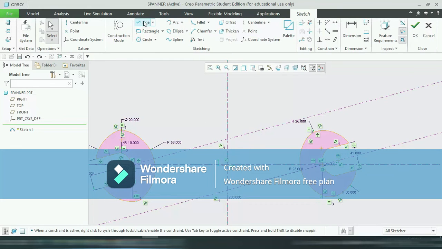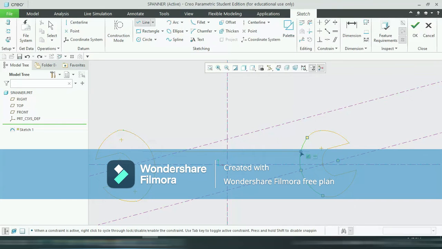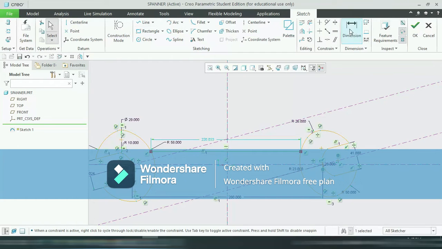now draw the last segment. So draw the line from here to here, and the distance between the center line and this line is 90.